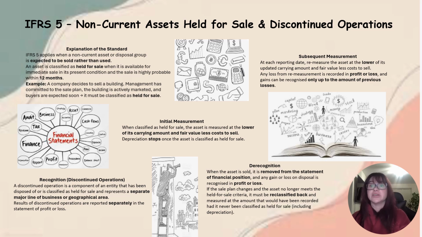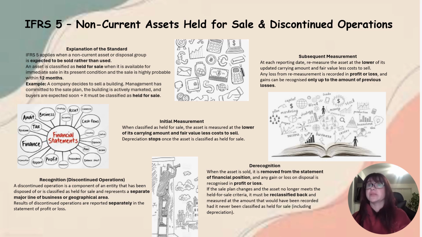If the sale plan changed and the asset no longer meets the held for sale criteria, it must be reclassified back and measured at the amount that would have been recorded had it never been classified as held for sale, including depreciation.